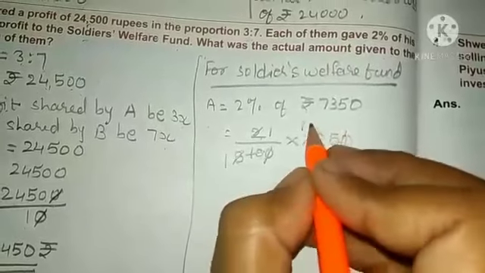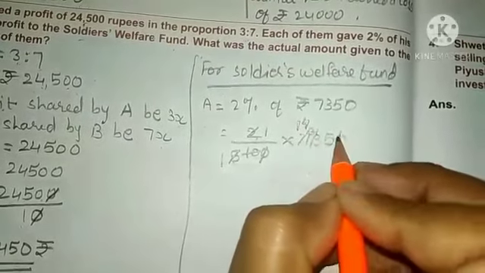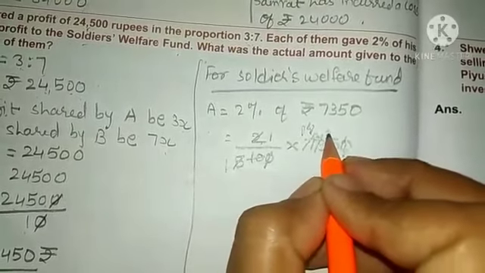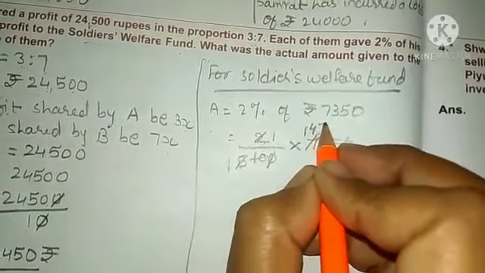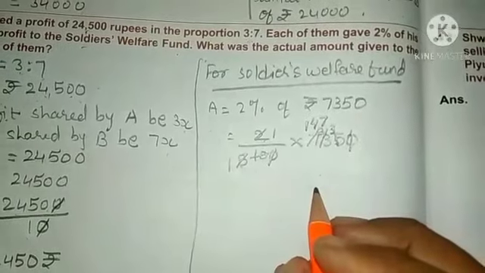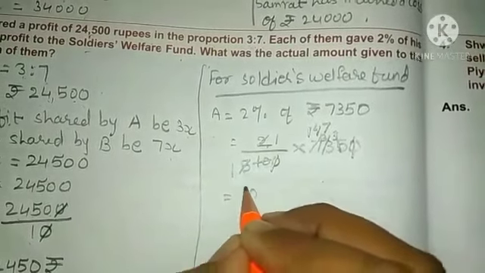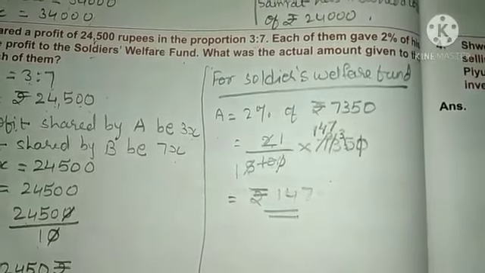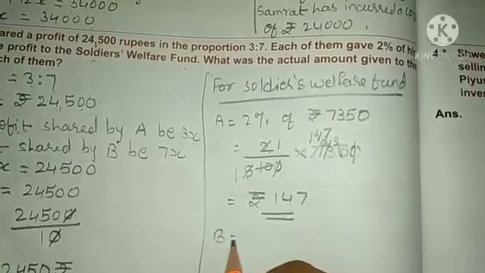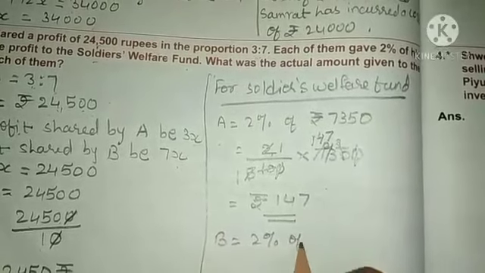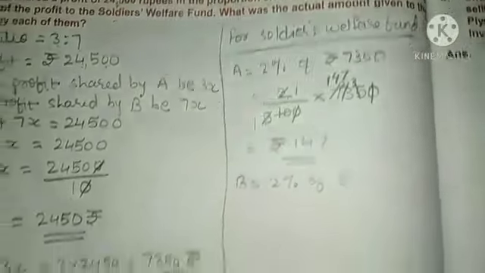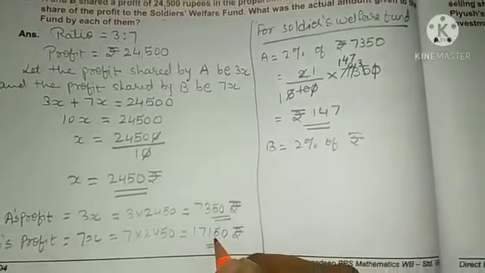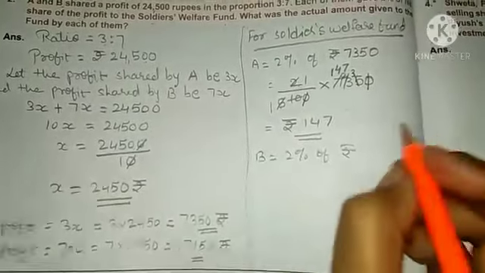So what will you get? 4 fives are 20. So 3 carry with 5. It will become 35. So 5 sevens are 35. That means the share he has given to the Soldier Welfare Fund is rupees 147. And what has B given? 2% of rupees. What is the profit of B over here? The profit of B is 17,150.